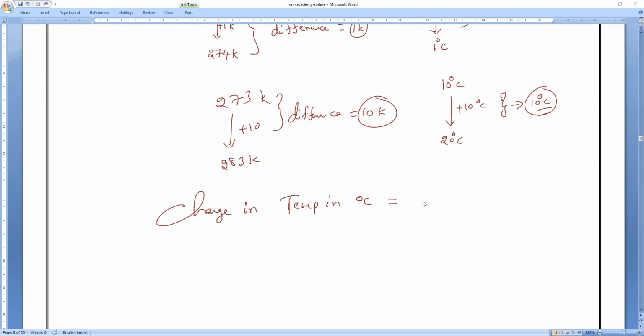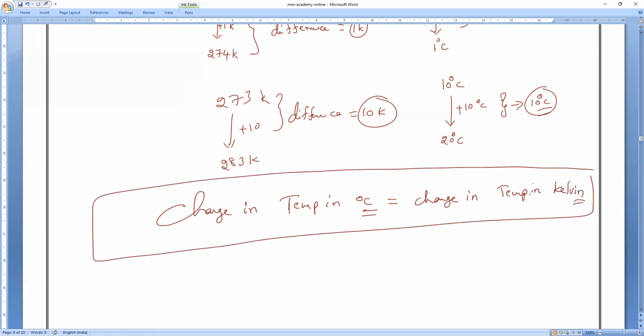Yes, sir. That is the reason. Do you understand? Everybody clear? So the change in temperature in degree Celsius is equal to the change in temperature in what? The change in temperature in Kelvin. Is it okay, guys? Yes, sir. That is very important.